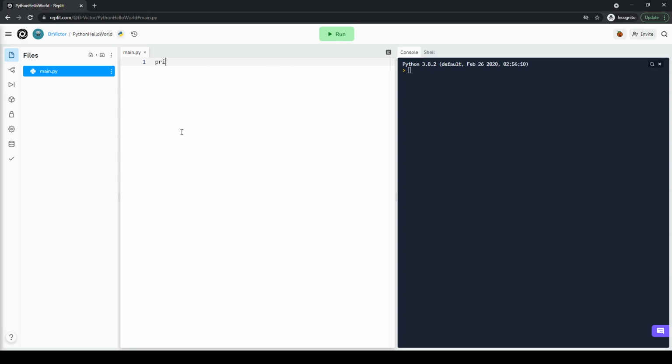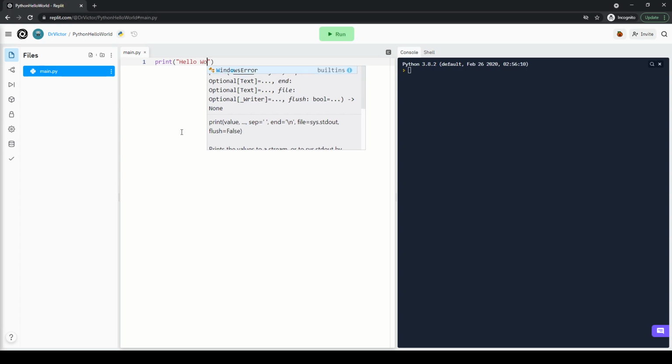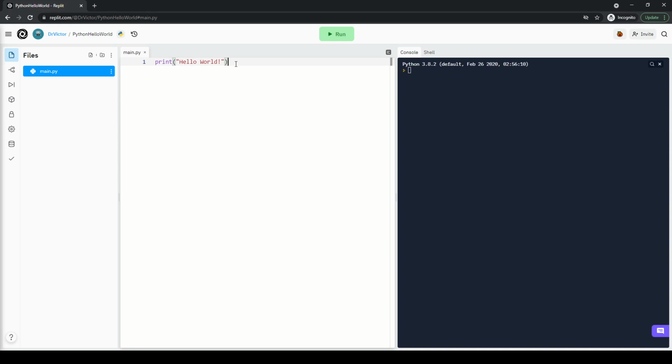First, I'm going to write this, and I'm going to say hello world, exclamation mark, a little bit of excitement over here. And let's run it. So run, you see that on the right hand side, this console screen, there's this hello world sentence over here. So as you can see, it's very simple. The program runs, it causes the console screen to print the phrase hello world. But don't underestimate this program. Actually, a lot has happened here.